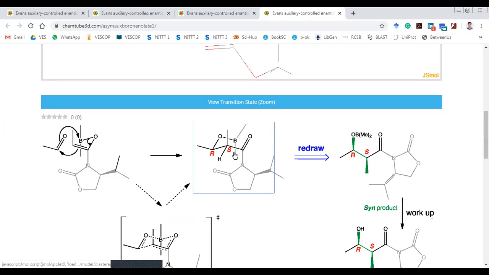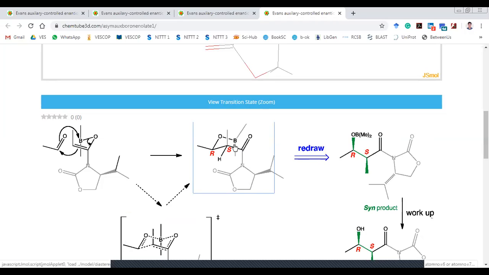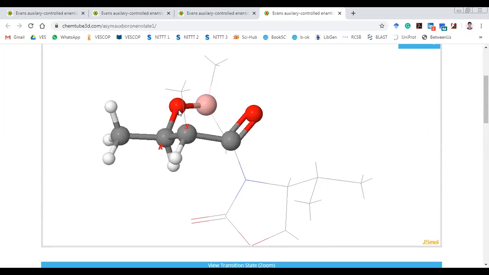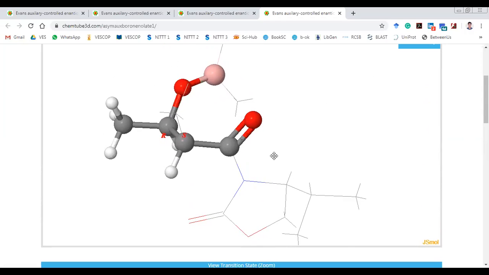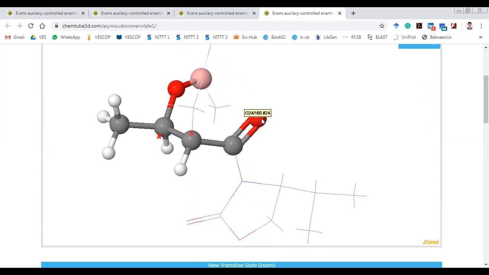And then, when you break this, there is transfer of the boron from the enolate to the oxygen here, which will form the hydroxy. So you'll get an aldol, which is an aldehyde plus an alcohol.